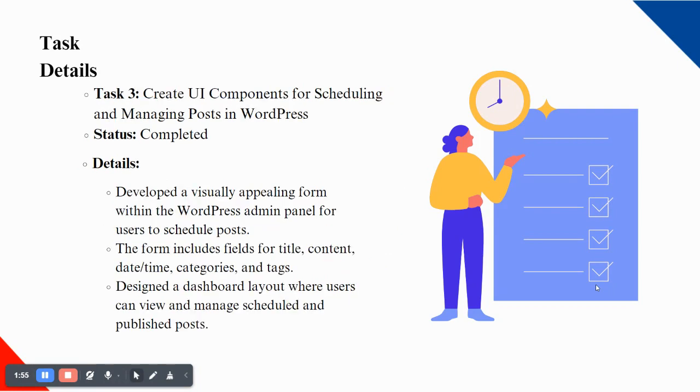Our task 3 is to create UI components for scheduling and managing posts in WordPress. The status is completed. Details is to develop a visually appealing form within the WordPress admin panel for scheduling posts. The form includes fields like title, content, date and time, categories, and tags. We designed a dashboard layout where users can view and manage scheduled and published posts.